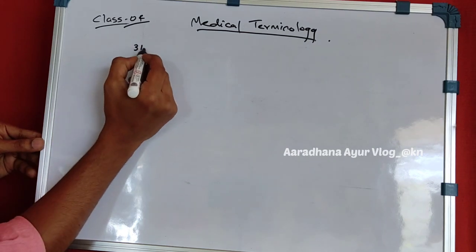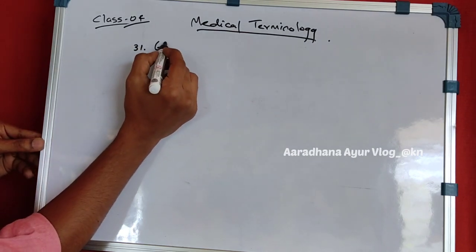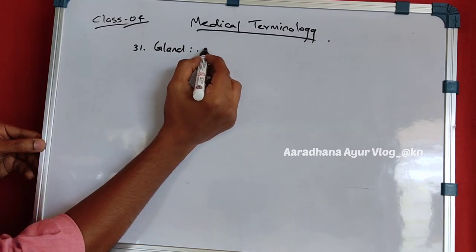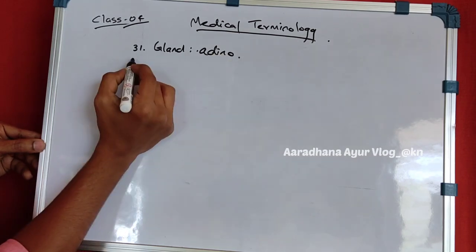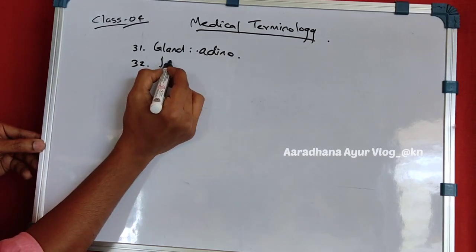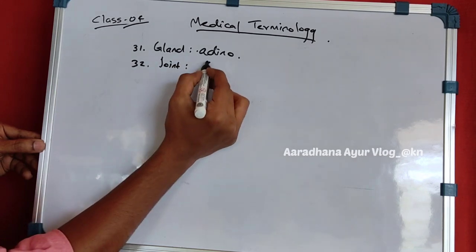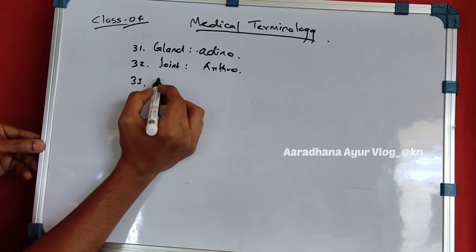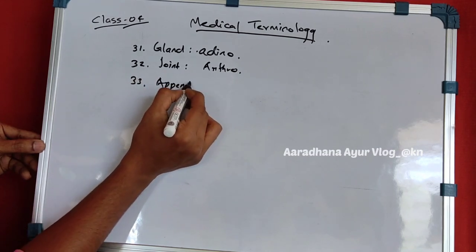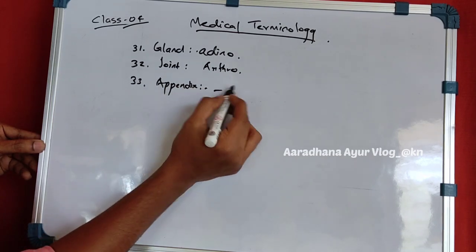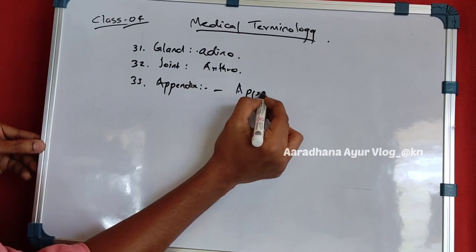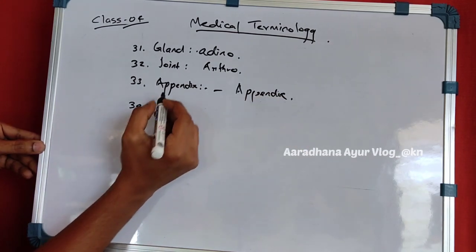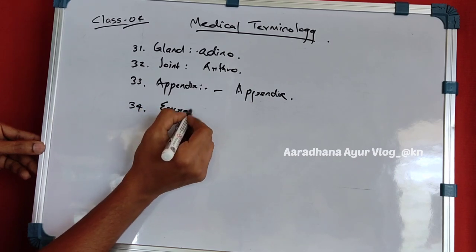31st point we will see is a gland. It is called adeno. 32nd is the joint. Arthro, so this also will be familiar to you. 33rd is the appendix. It is the same, appendix, no change in that one. 34th is excreta, the waste product.